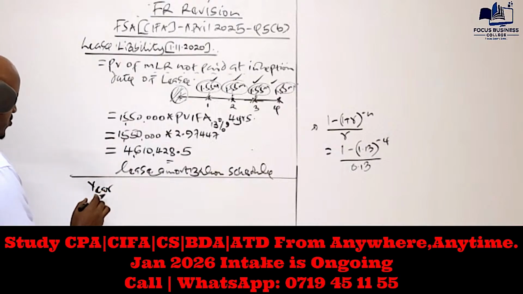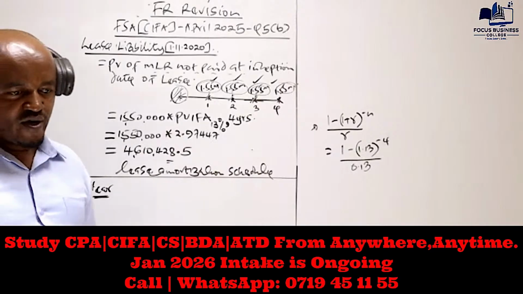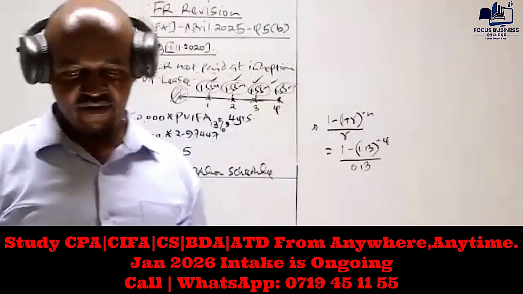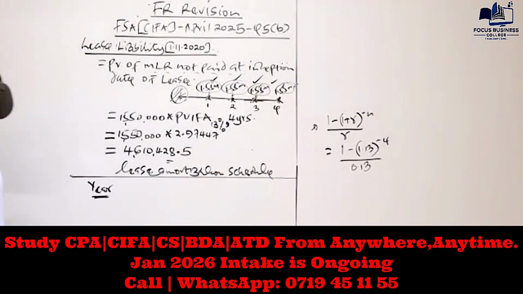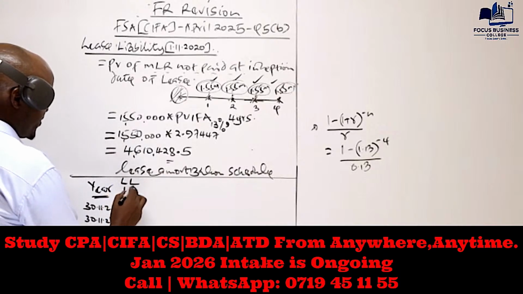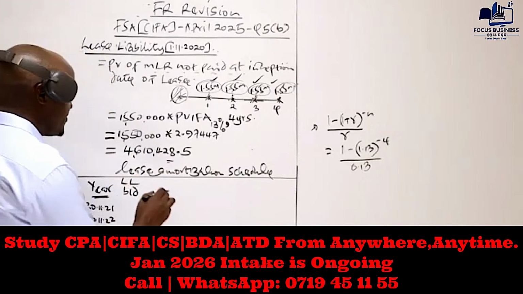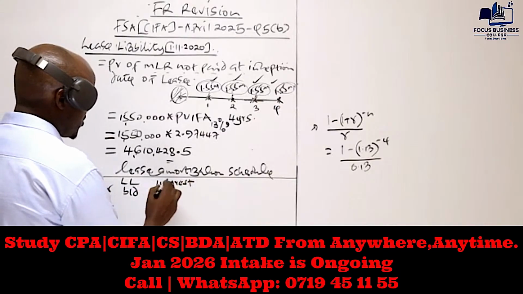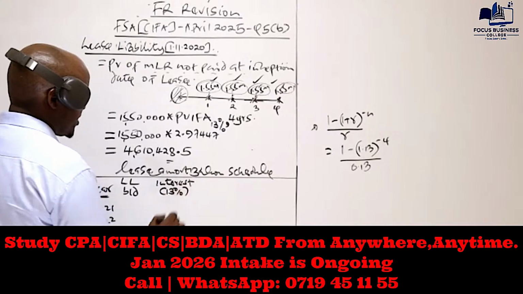So take into account our lease is for 4 years. We need to have 4 years here, or you can have the specific dates when those 4 years were ending. Those specific dates are given in the requirement. If you go to the requirement, you'll see the first year ended 30th of November 2021, then 30th of November 2022, 30th of November 2023, and 30th of November 2024. Then the next column here should be for the lease liability at the start of the year. The next column will be for the interest, and this one will be computed at the rate of 13%.